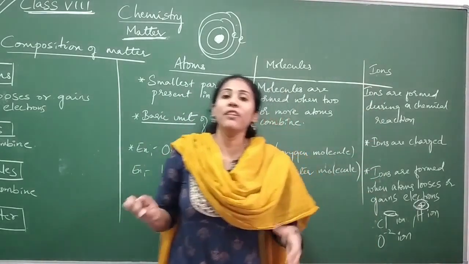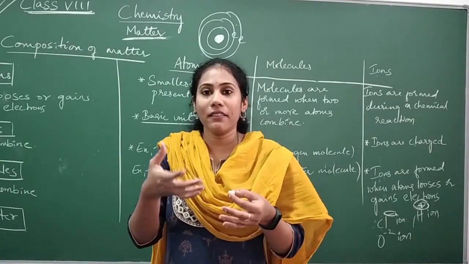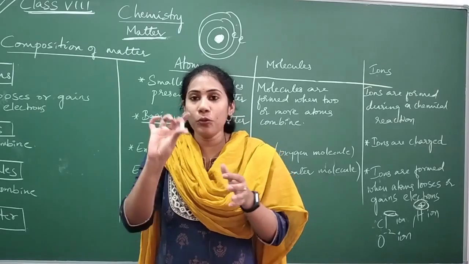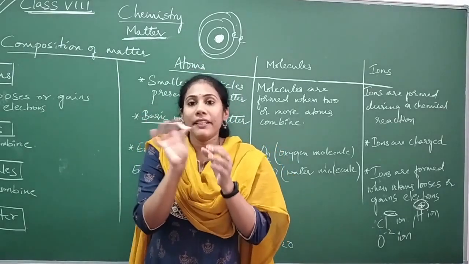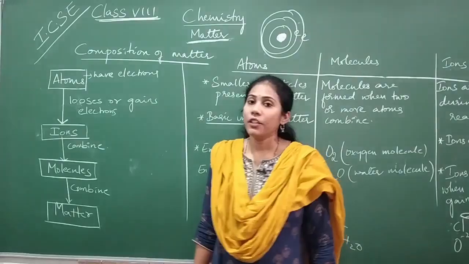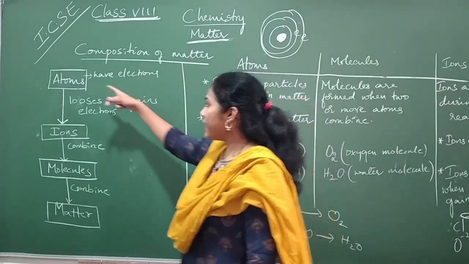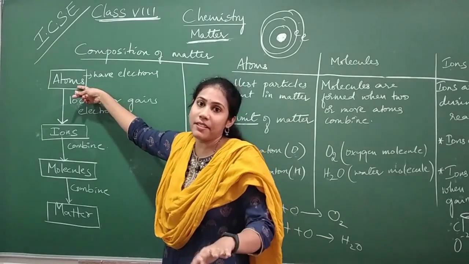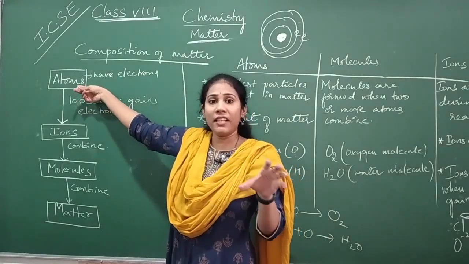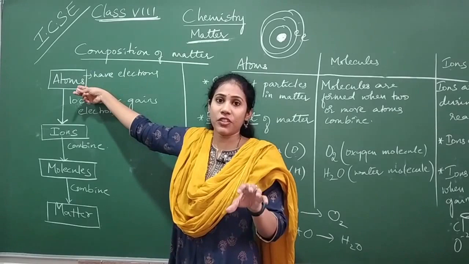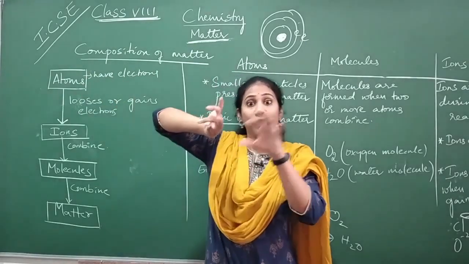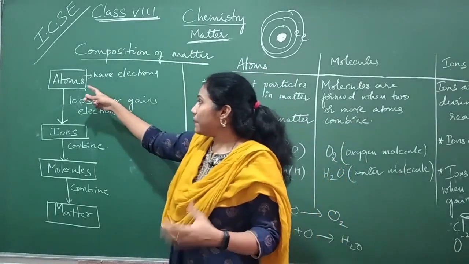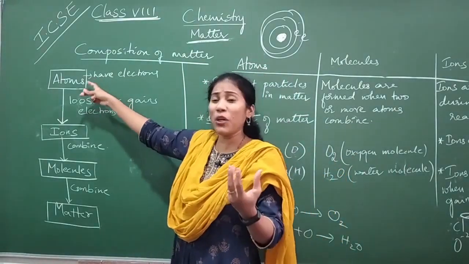Clear? And now we will see what a matter is made up of. How the molecules are combining to become a matter. You can observe this flowchart. Initially I have written atoms. Where do the atoms be present? In elements. Elements are naturally available substances present in our nature. Scientists have arranged different elements in a form of periodic table. So atoms are the smallest substance, and what do they contain?